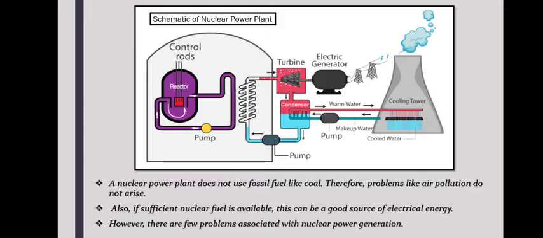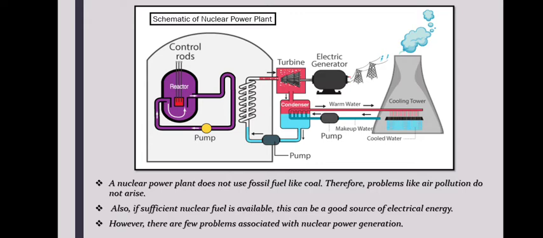Now here you can see the schematic of a nuclear power plant. Correct? It does not use a fossil fuel like coal, which was a problem in the previous power plant. Therefore, the problem of air pollution will not arise. And also, if sufficient nuclear fuel is available, this can be a good source of electrical energy.